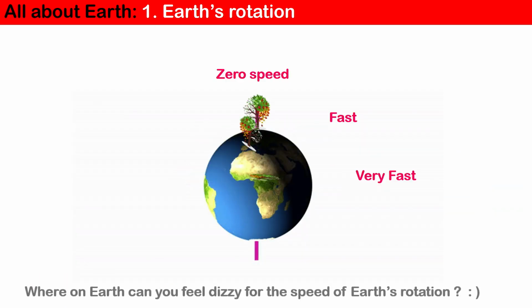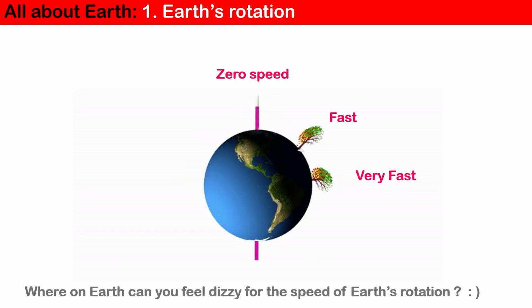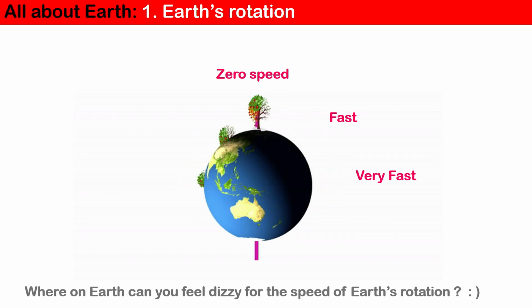Our Earth is rotating all the time. Depending on the location on the Earth, the speed changes because of the shape of the Earth's sphere, a ball shape. Where on Earth can you feel dizzy from the speed of Earth's rotation?